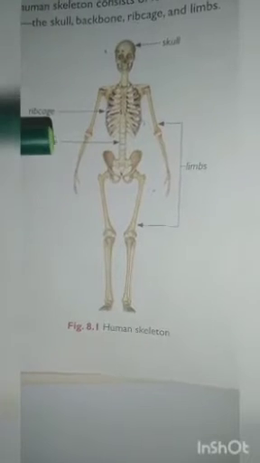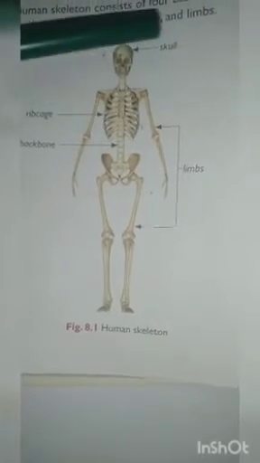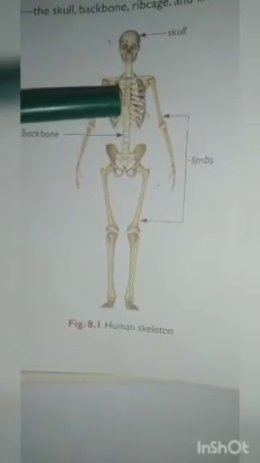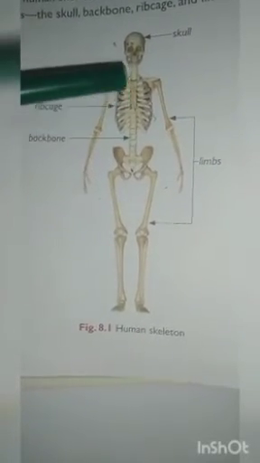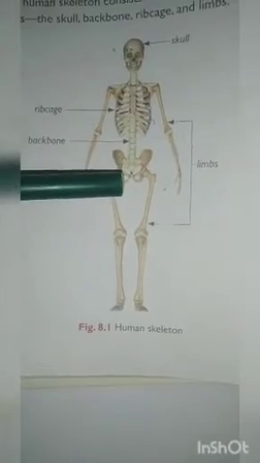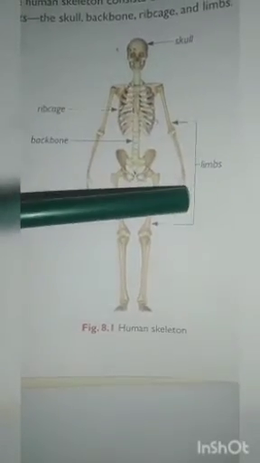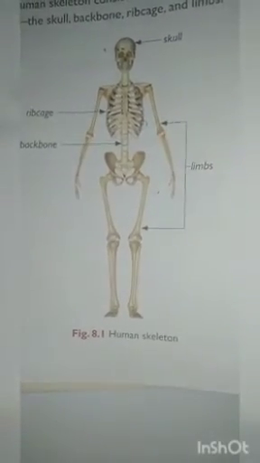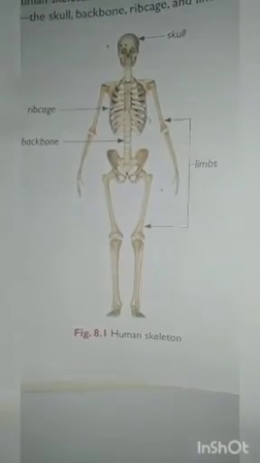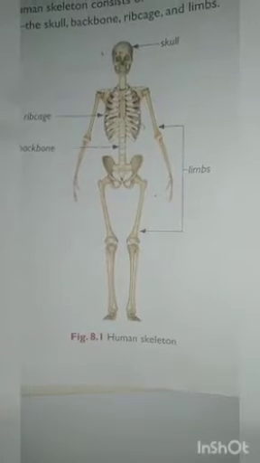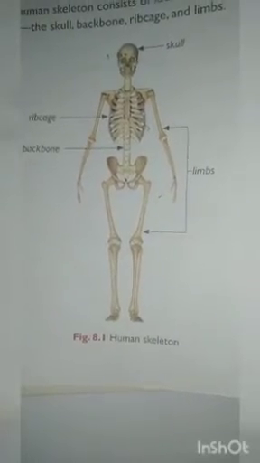Mainly, the human skeleton consists of four basic parts. First is the skull, the head region. Next is the rib cage. Next, the backbone. Next is the limbs. These are very important: skull, rib cage, backbone, and limbs. These are the four basic parts of a human skeleton.